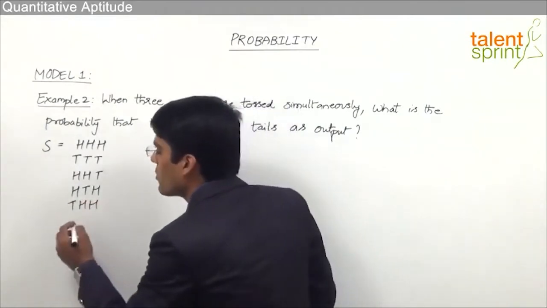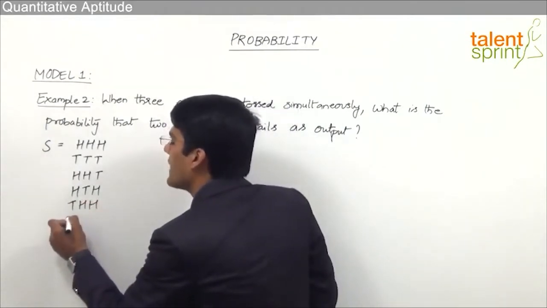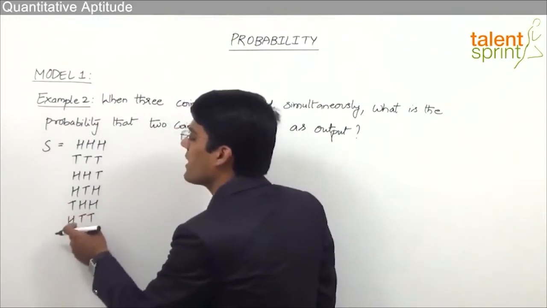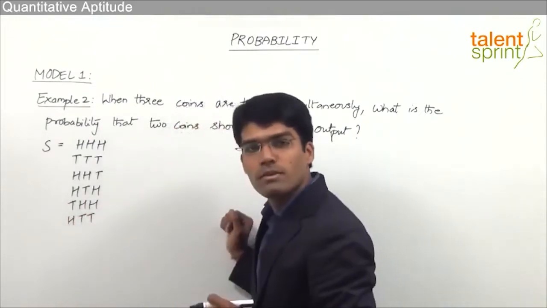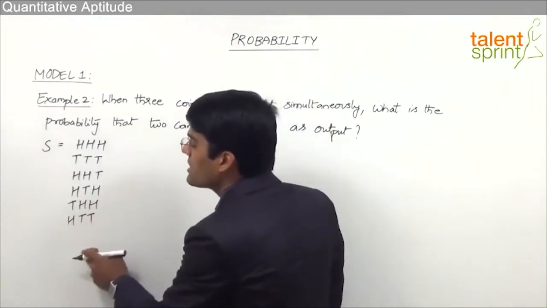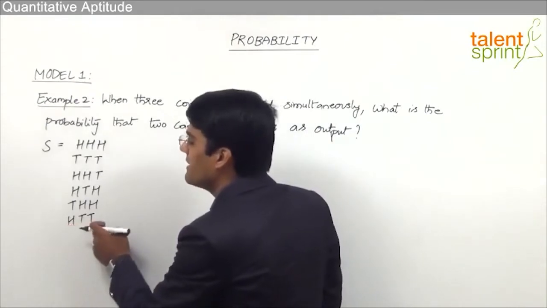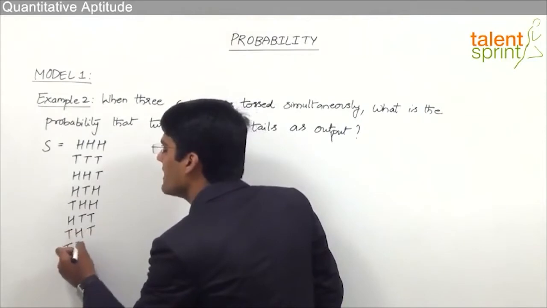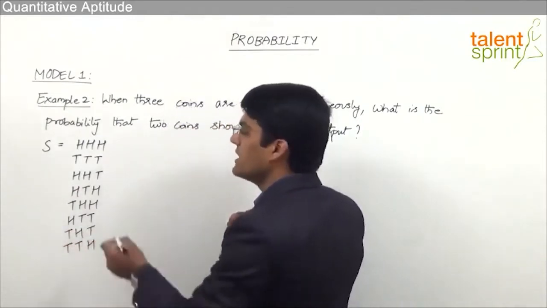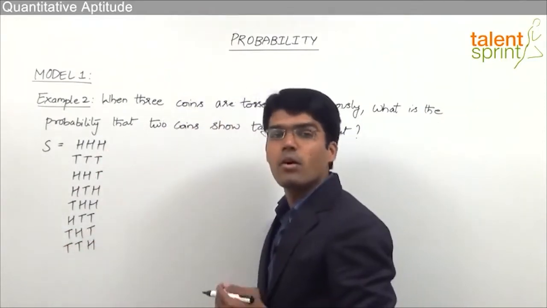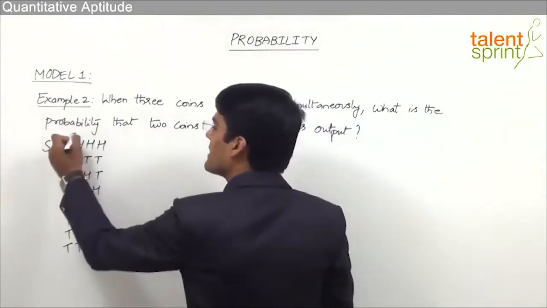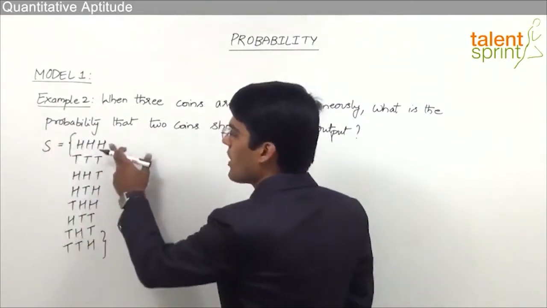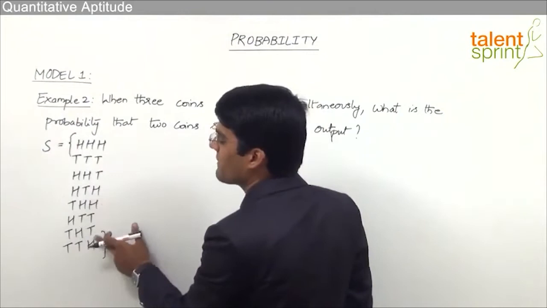And we can have the other outcomes as 1 head and 2 tails. So the first coin can show up heads and the remaining 2 will show up tails. And again, these can be arranged in 3 different ways. One is head, tail, tail, or otherwise tail, heads, tail, or tail, tails and heads. So these are the possible outcomes when 3 coins are tossed simultaneously. We see that there are total 8 outcomes here. 1, 2, 3, 4, 5, 6, 7 and 8.